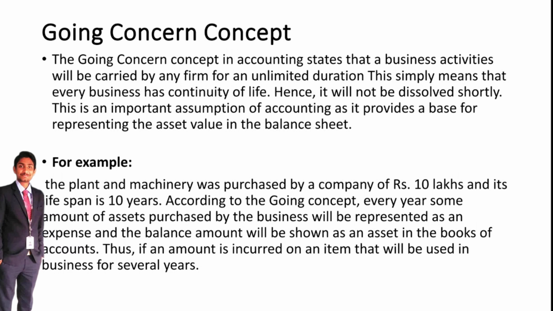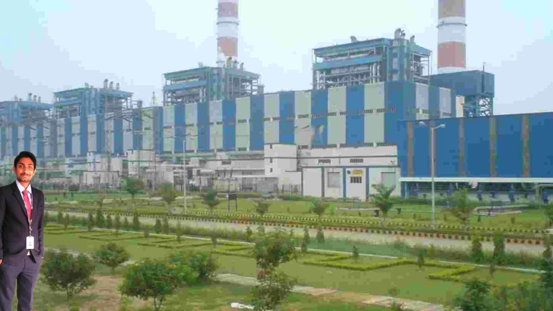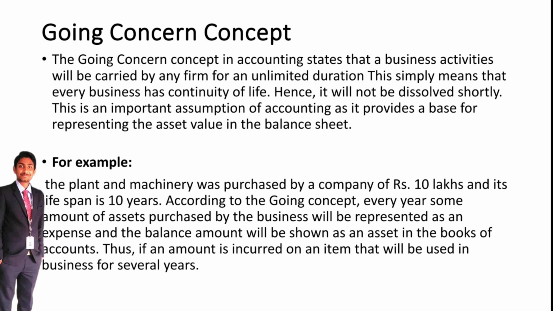Every year we should record some amount as depreciation. After depreciation, whatever balance amount is there should be recorded as asset. This is called the going concern concept.